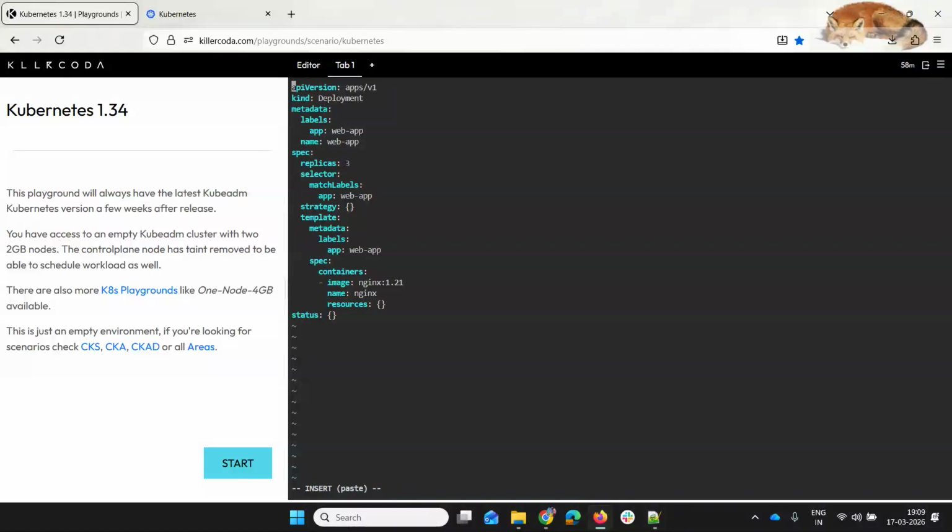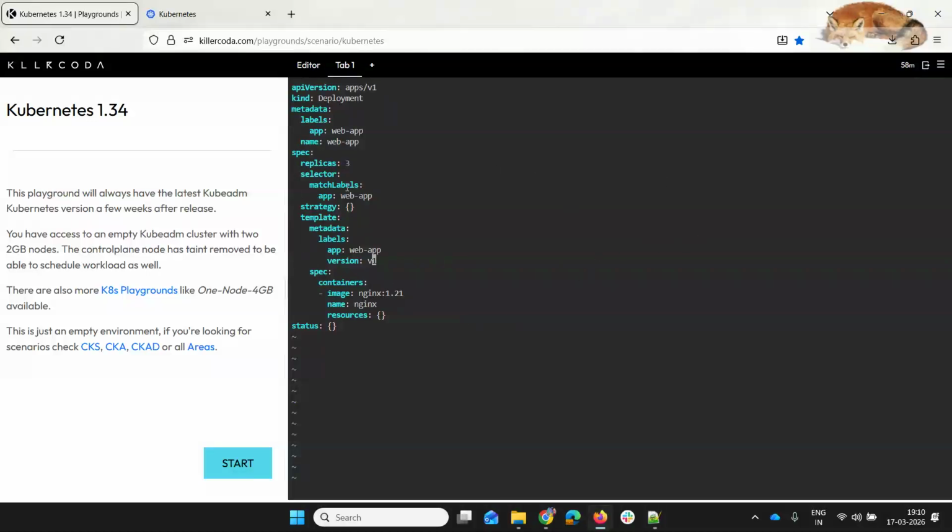Inside this, I just want to give an extra label here, like version v1. This doesn't matter, but it's just to distinguish between files. This file has the v1 version and the other file will have the v2 version.